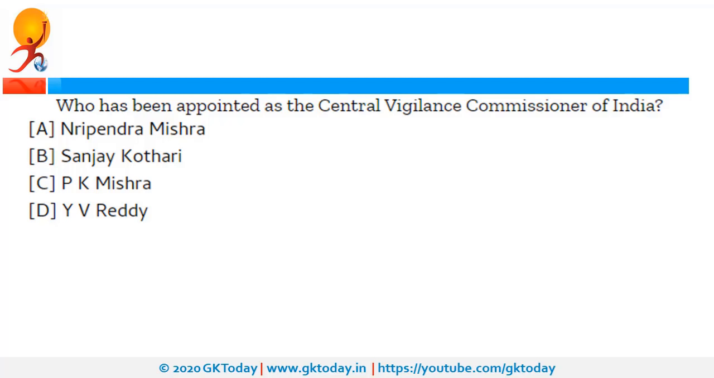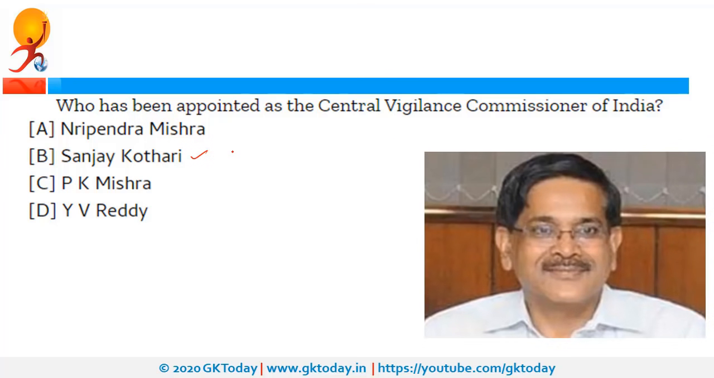Who has been appointed as the CVC, that is Central Vigilance Commissioner of India? The right answer is Mr. Sanjay Kothari. So Mr. Sanjay Kothari has been appointed as CVC. Now the appointment of CVC is done by the President on the recommendation of a committee, and this committee consists of the Prime Minister, Leader of Opposition and Minister of Home Affairs.